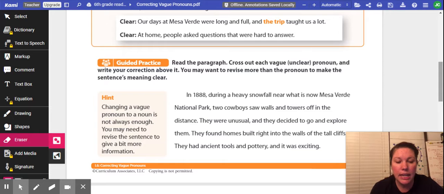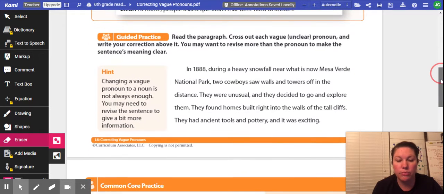Okay, in 1888, during a heavy snowfall near what is now Mesa Verde National Park, two cowboys saw walls and towers off in the distance. They were unusual and they decided to go and explore them. They found homes built right into the walls and the tall cliffs. They had ancient tools and pottery, and it was exciting.